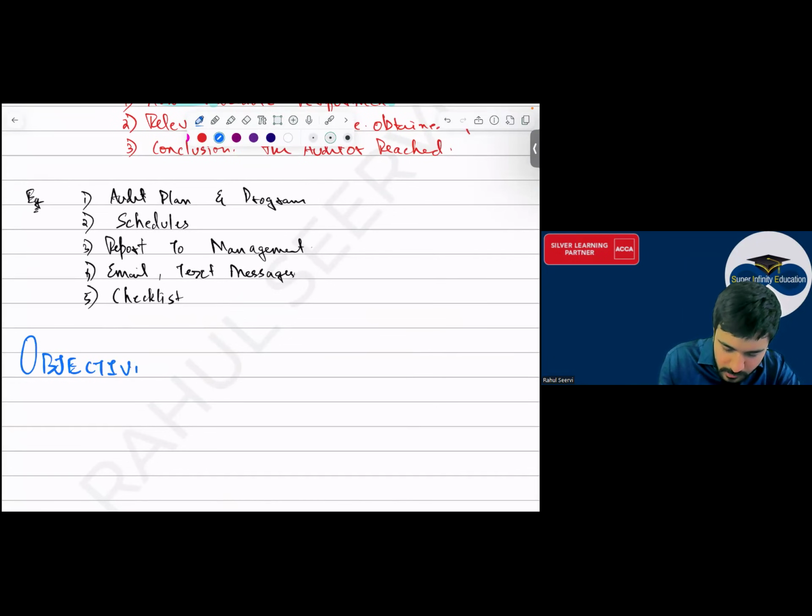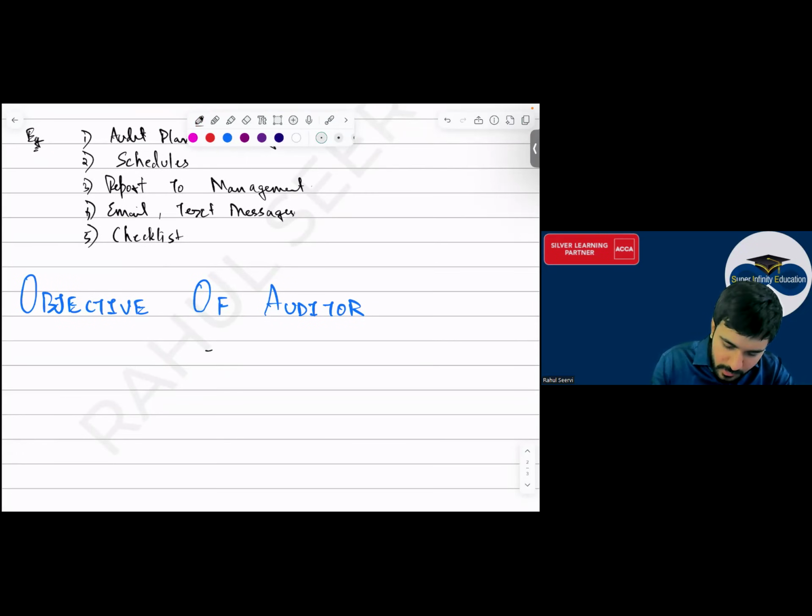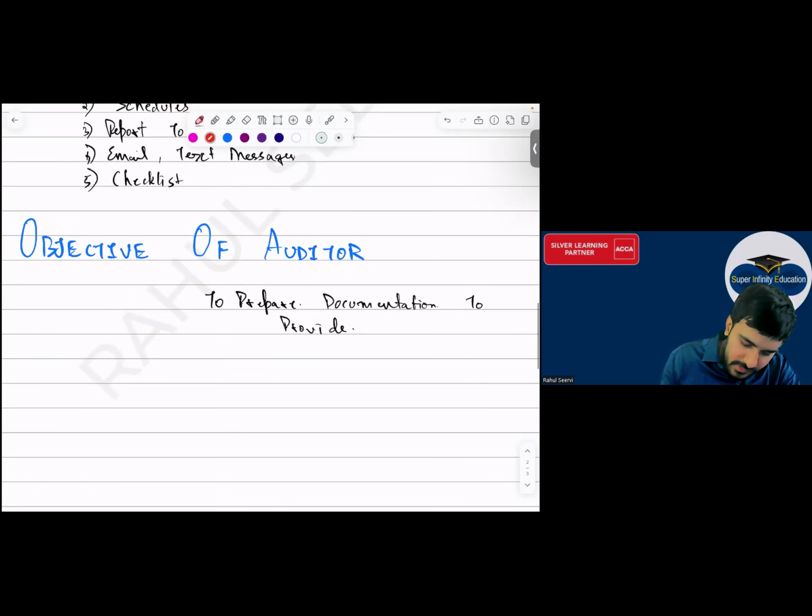Objective of auditor, yes sir. The objective of auditor is to prepare, लिख लो, मैं एक्सप्लेन करूंगा, documentation to provide what? Sufficient and appropriate audit evidence.